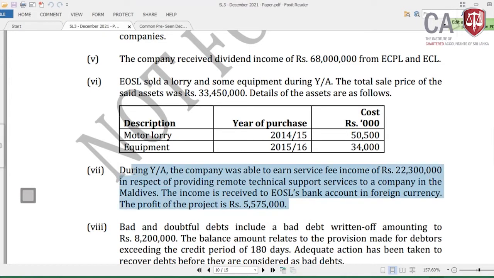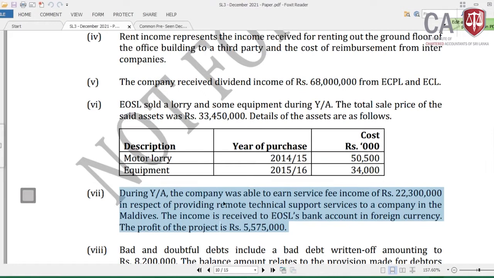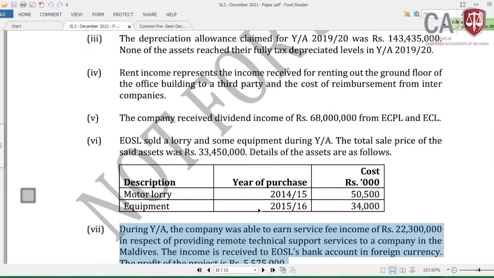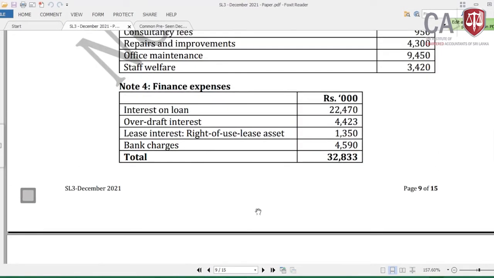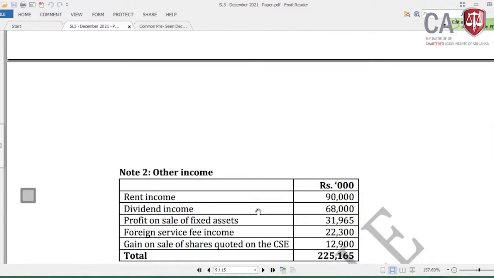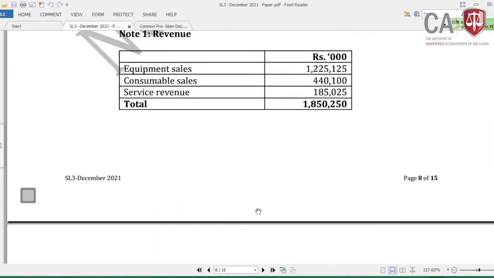Now, what's your adjustment? My first thing, you need to look at where this has, what the figure is, 22,300 or 5,575 is a profit, whether it is included in your profit before tax. That's the first thing. Then let me come to the income.